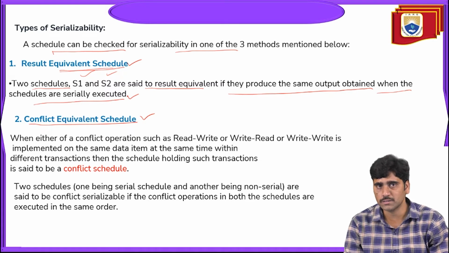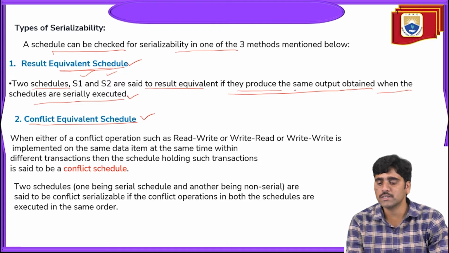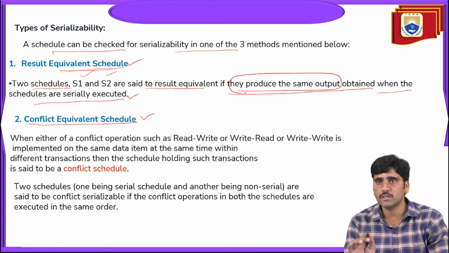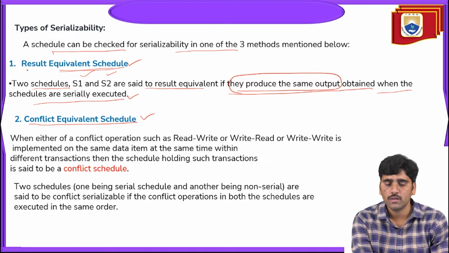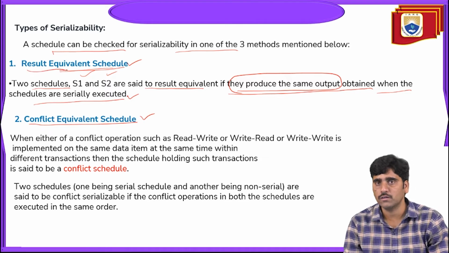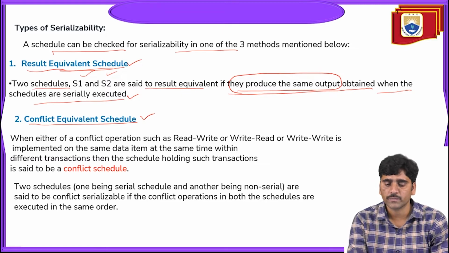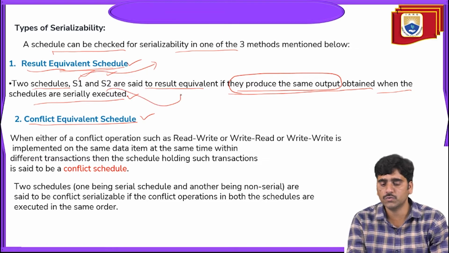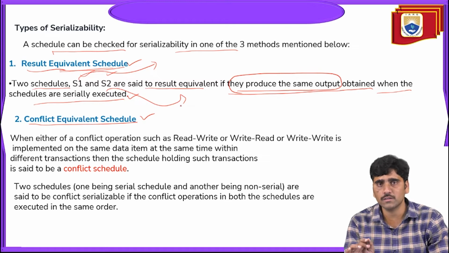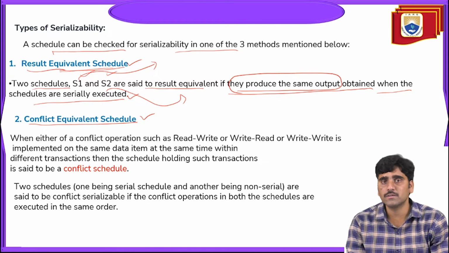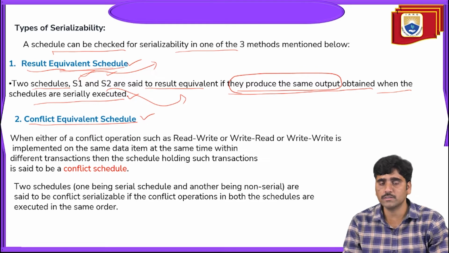If the two schedules are serially executed and produce the same output, they are said to be result equivalent schedules. So if schedule 1's result and schedule 2's result are equivalent, then it is said to be a result equivalent schedule. And the second one is conflict equivalent schedule.